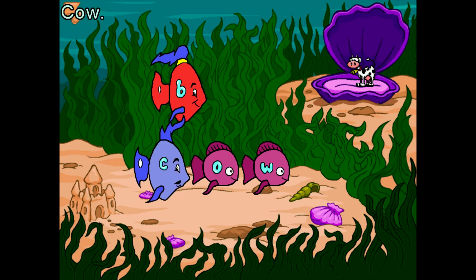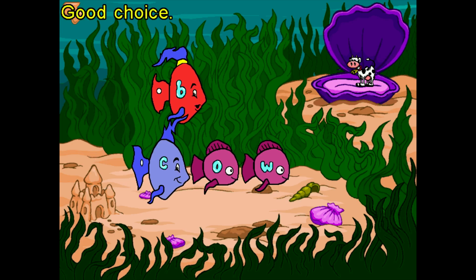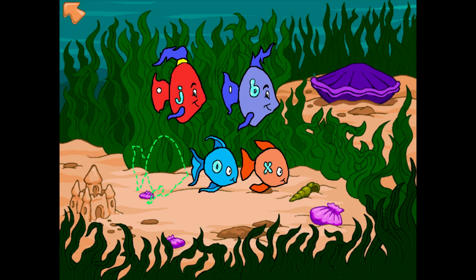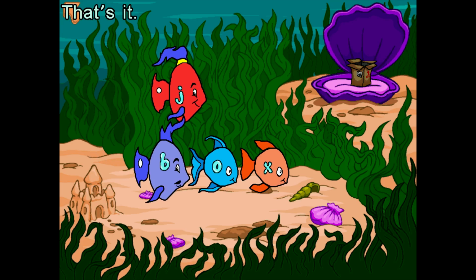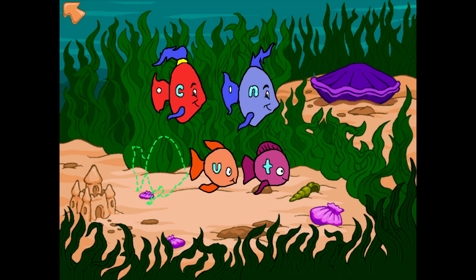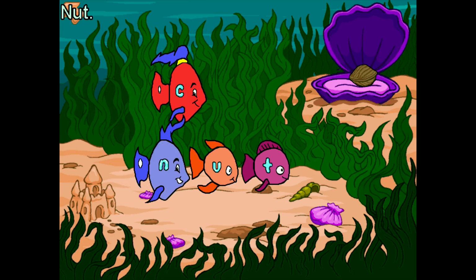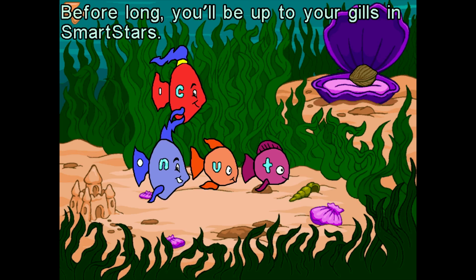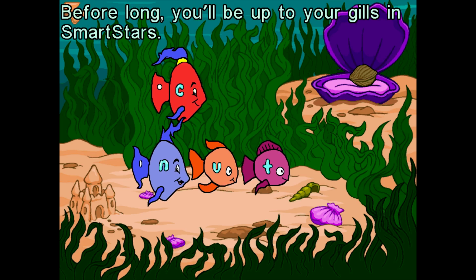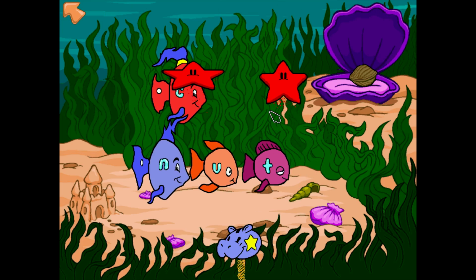That would be cow. Cow. Good choice. This is an actual education thing. Very nice. How many do I have to spell before I get started? You must be deep into big thoughts. Before long, you'll be up to your gills in SmartStars. So you get 3 of those.